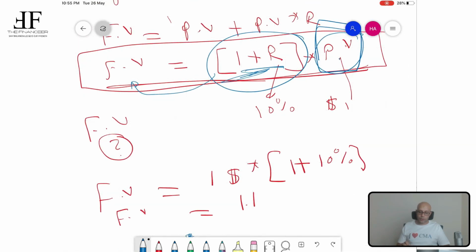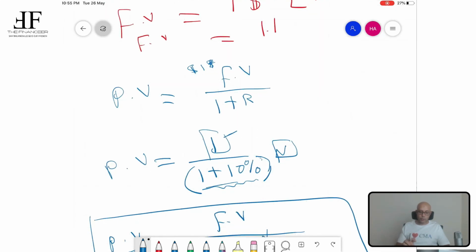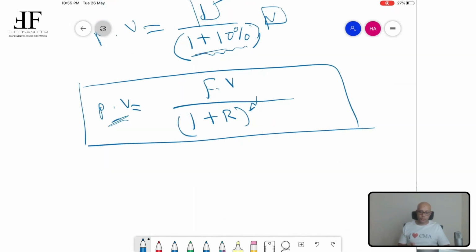So if you would like to calculate this one, you have to divide the future value by 1 plus r. That's why I divided by 1 plus r here. And you need to apply the power for the number of years until you receive the money in the future. So n refers to the number of years.